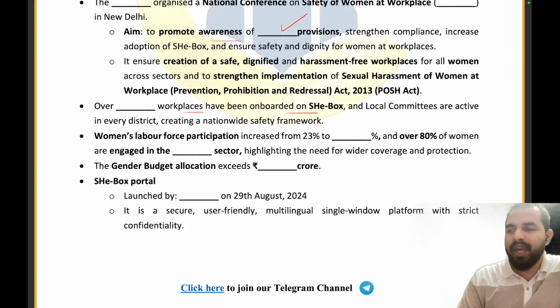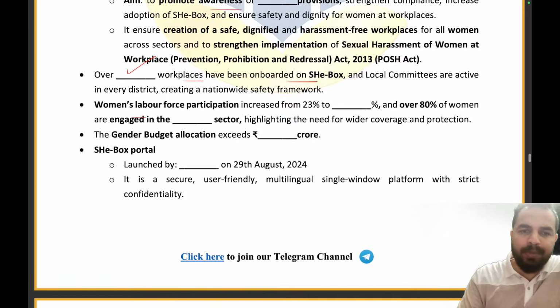So what will be the right answer here? 1.5 lakh workplaces. Absolutely right. Well done. Now, women's labor force participation has been increased from what percent to what percent? 23% to 42%. Absolutely right. And they are engaged in which sector, my dear friends?